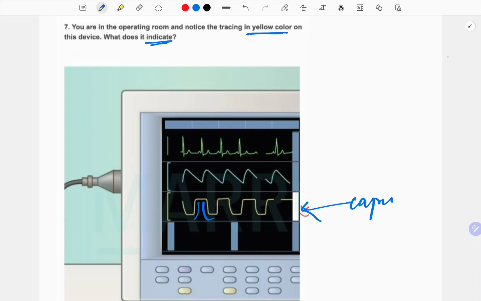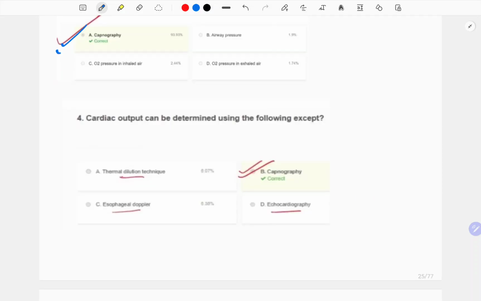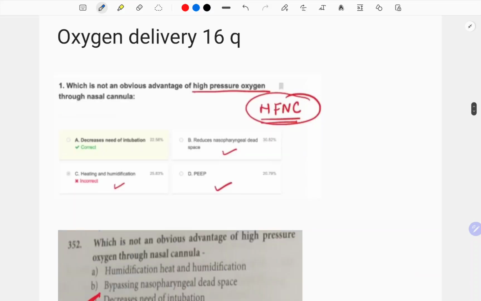Expiration and then inspiration fall. So capnography is the answer. Cardiac output can be determined using which of the following except? See, except capnography, everything else is used. I told you earlier. Now, the next question is on oxygen delivery.